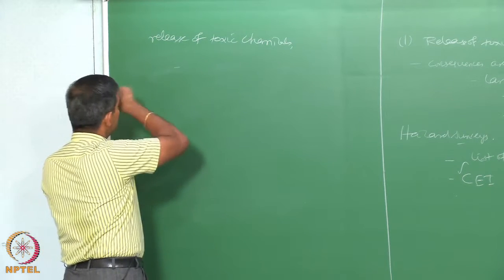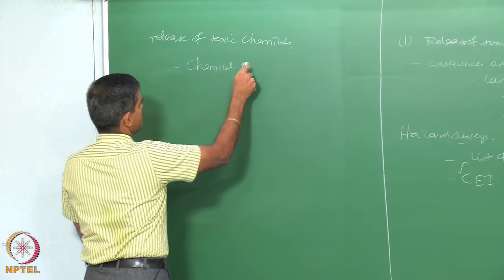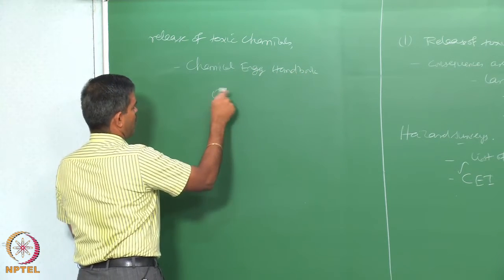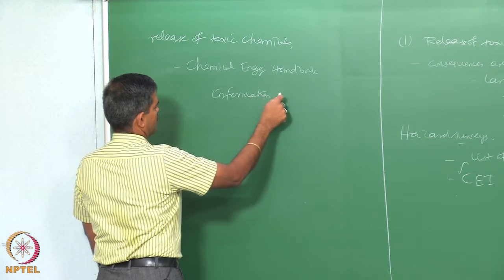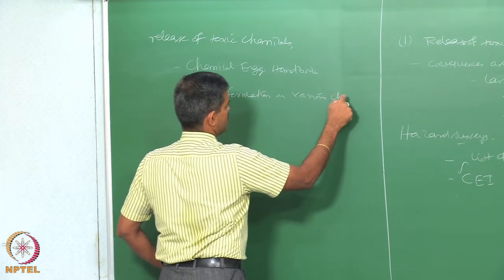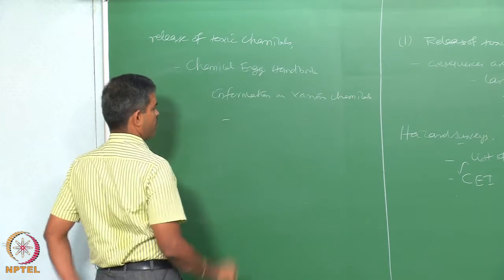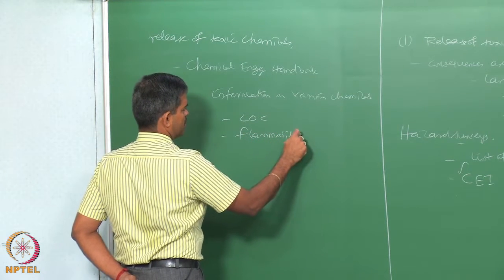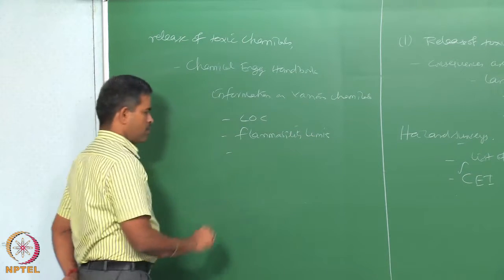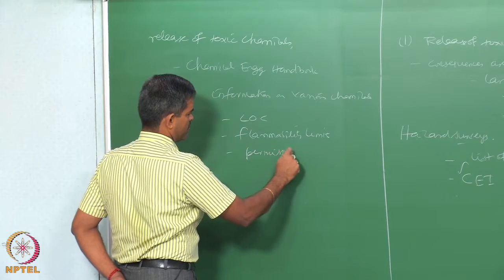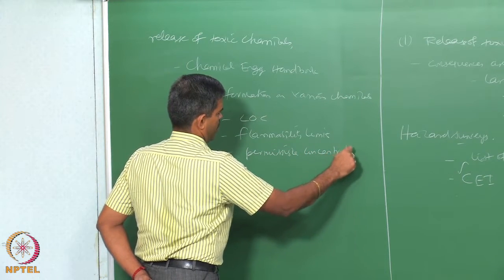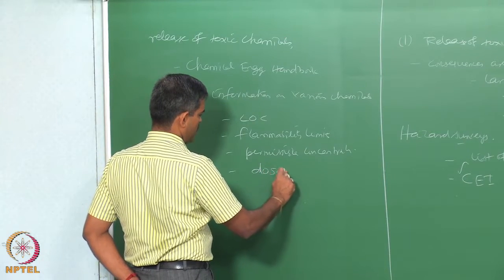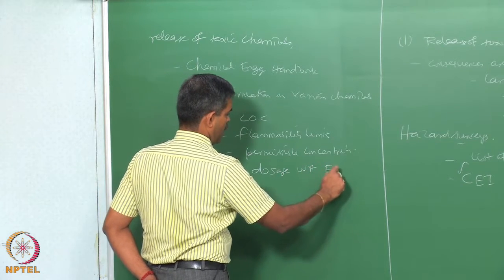So, one can refer to the Chemical Engineering Handbook, which gives information on various chemicals in terms of the limiting oxygen concentration, the flammability limits, its permissible concentration, the stoichiometric relationship, and interestingly it also gives me dosage with respect to ERPG.